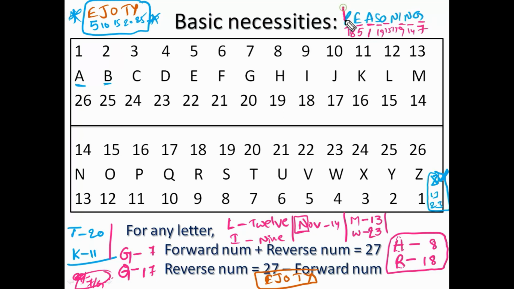So daily practice at least one word, or one word for 1 or 2 minutes. Automatically all those letter numbers will be memorized. Okay.